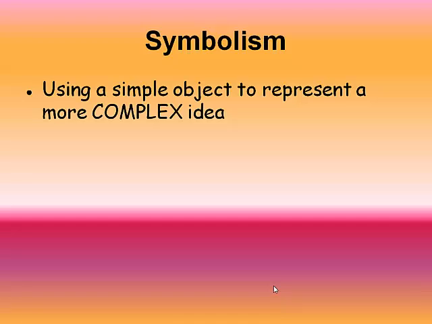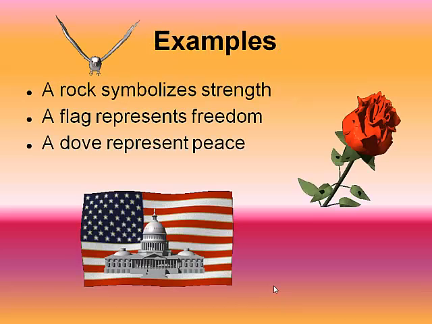Symbolism. Symbolism is using a simple object to represent a more complex idea. For example, a rock could symbolize strength, a flag representing our freedom, or a dove representing peace.